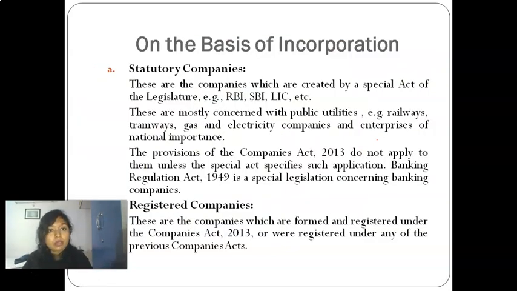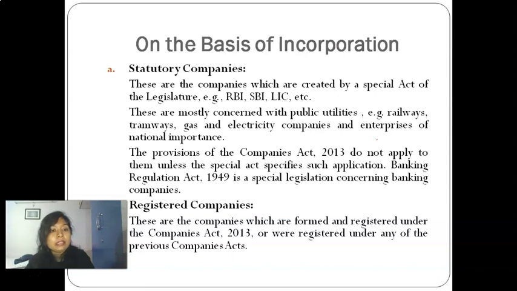So, on the basis of incorporation, there are statutory companies and registered companies. It is divided into two parts. Statutory companies I already told you, so there is nothing much in this. You can read it by yourself. It is very easy, but I'll just read it for you. These are the companies which are created by a special act of legislature, like RBI, SBI, LIC.